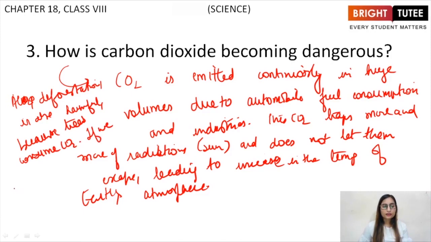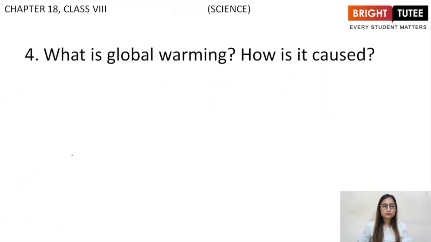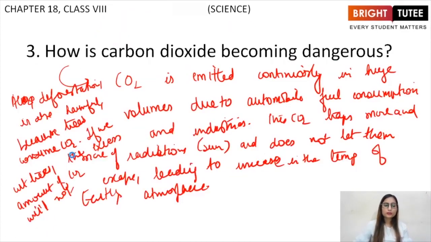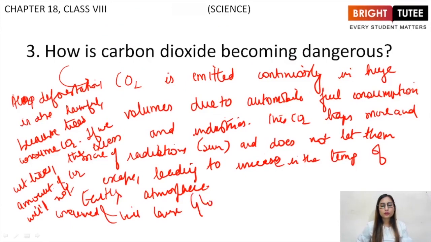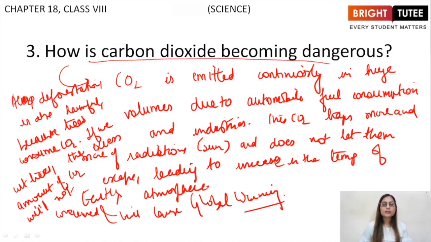If we cut trees, the excess amount of carbon dioxide will not be consumed, and will cause global warming, right? So this is how you have to explain that carbon dioxide is becoming dangerous to us, right?